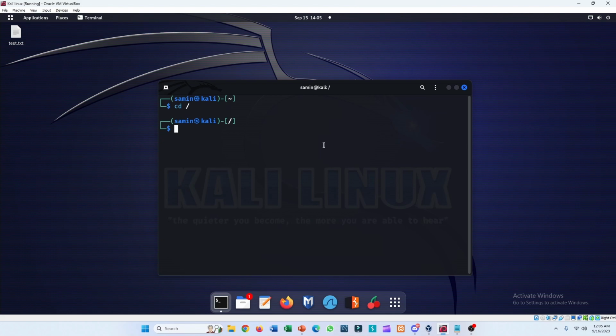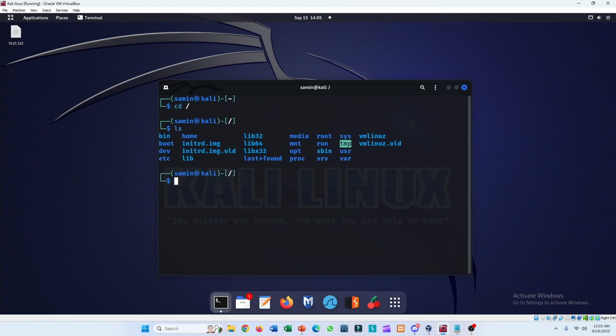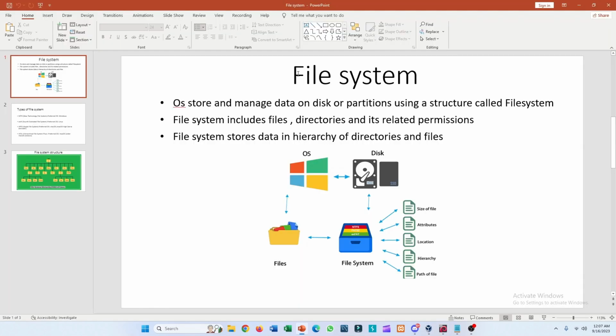So if I list all the directories, we can see all the names of the directories. Remember that everything in Linux is a file. Even the ls command we typed here is also a file. These directories are part of the file system hierarchy, also known as FHS. You can see the title of the slide is called file system.